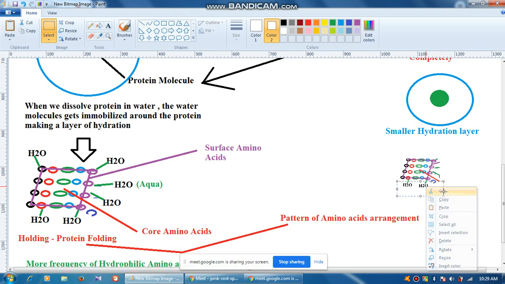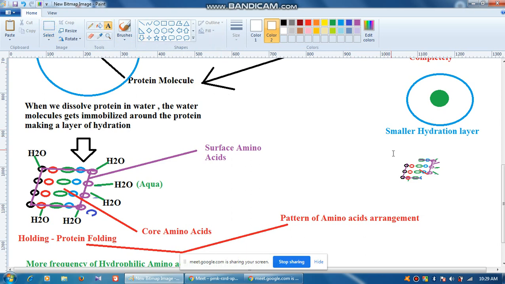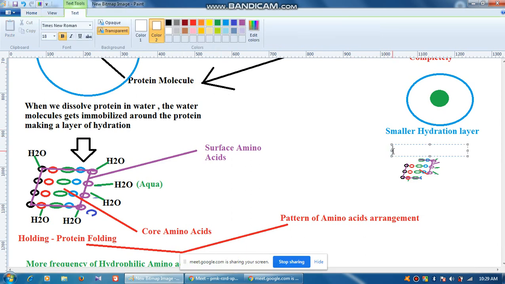So how may it look? Okay, so there may be a very limited amount of water interaction with some residues.